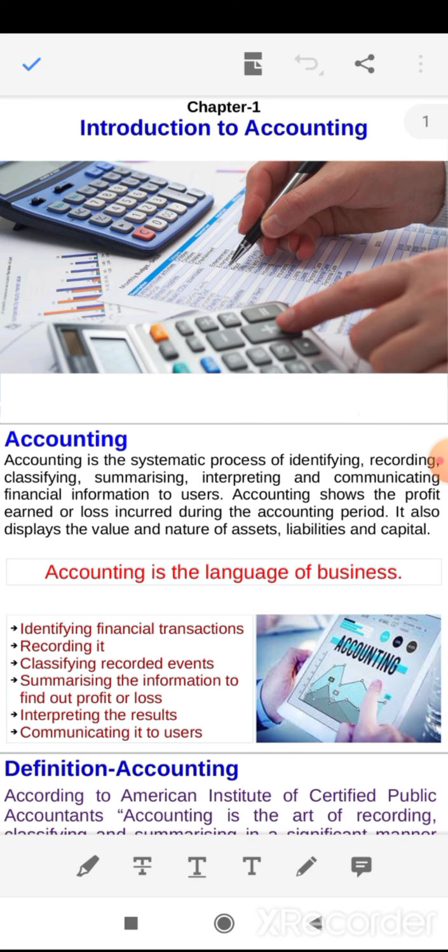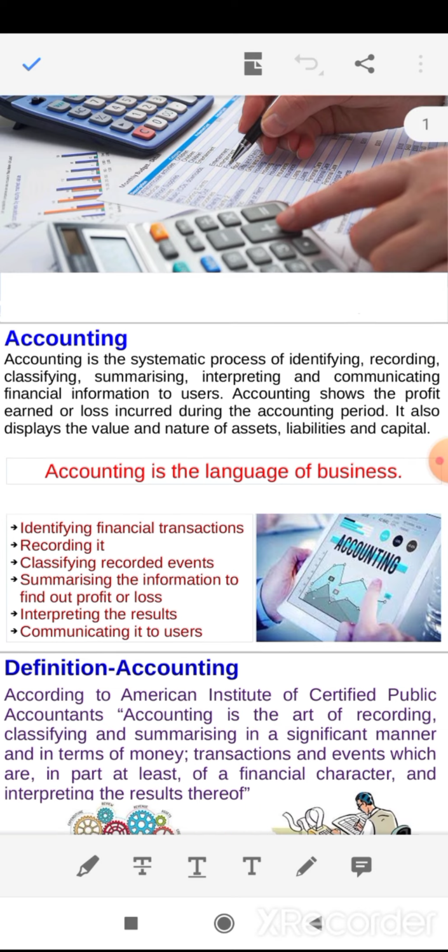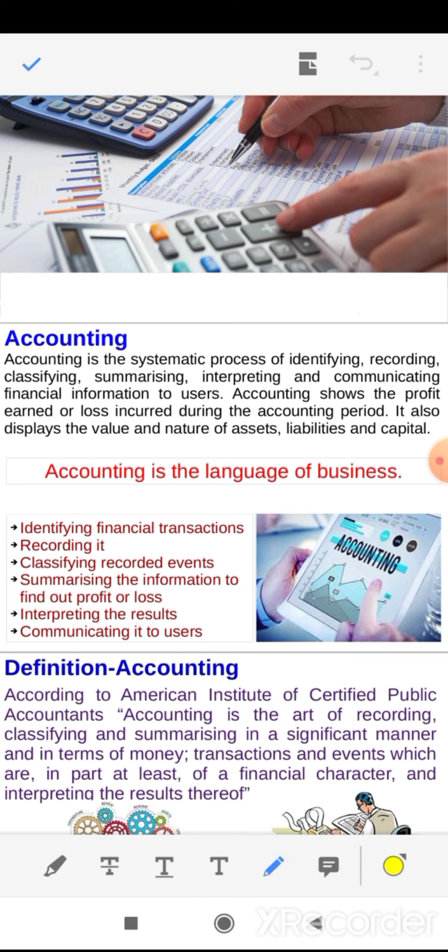Okay, so accounting is the language of business. First identify financial transactions, second record them, thereafter classify the records, after that summarize the information to find out profit and loss, interpret the result, and the last one is to communicate it to the user.